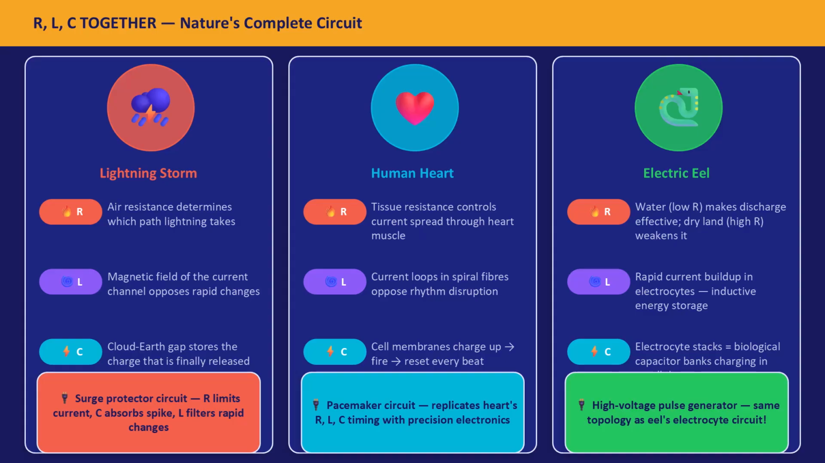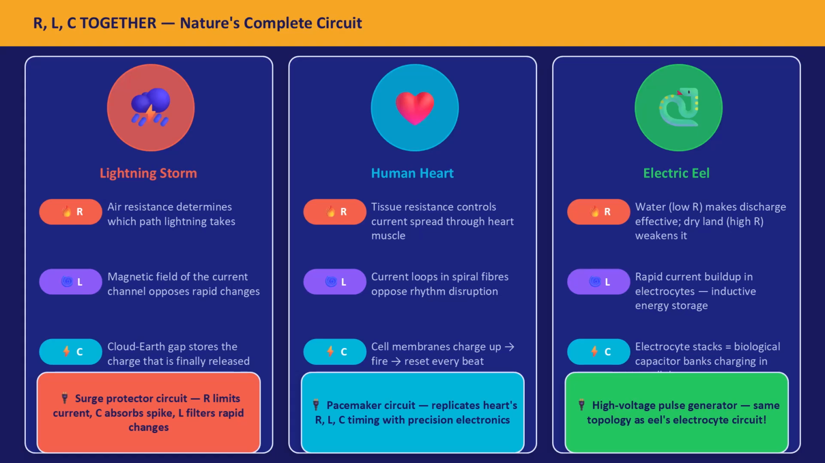Engineers copy this exact behavior in a surge protector circuit. R limits the current, C absorbs the spike, and L filters rapid changes. Consider the human heart. Tissue resistance controls current spread. The spiral muscle fibers create inductive current loops. Cell membranes charge and discharge capacitively every single beat. Engineers copy this in a pacemaker circuit, and the electric eel.